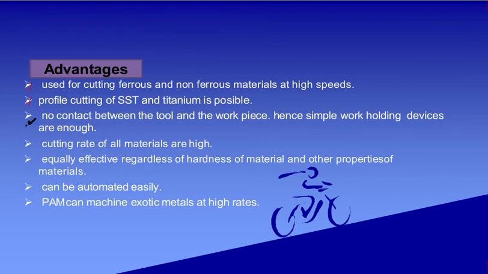Next advantage is that there is no contact between the tool and the workpiece. And if there is no contact between the tool and the workpiece, then tool wear is also not occurring to a great extent. Though the lifespan is short, 5 to 7 hours for a nozzle of a plasma torch, it still helps, and a simple work holding device is enough. Since there is no contact, that means a very simple holding arrangement. Next, the cutting rate of all the materials is quite high.